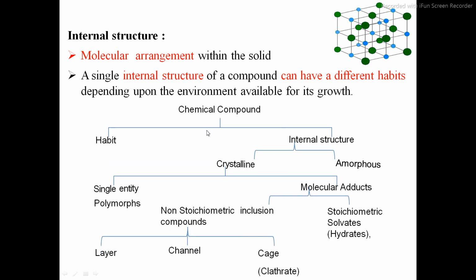So these are the various types of internal structures. For a chemical compound, crystallinity is classified into habits and internal structure. Further, the internal structure is of two types, crystalline and amorphous. Again, crystalline may be a single entity or polymorphs, or it may be molecular adducts. Then molecular adducts may be non-stoichiometric or stoichiometric. Then again, non-stoichiometric compounds may be of layer, channel or cage type. That is also called clathrates.